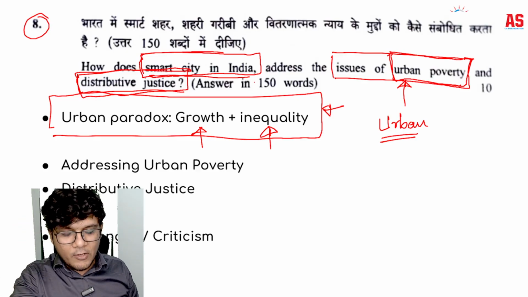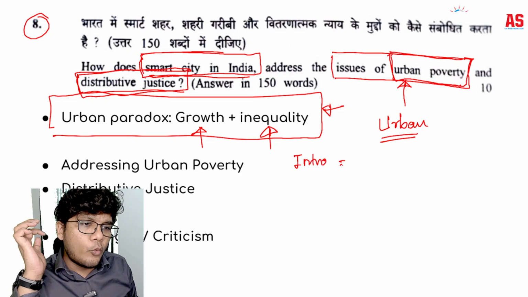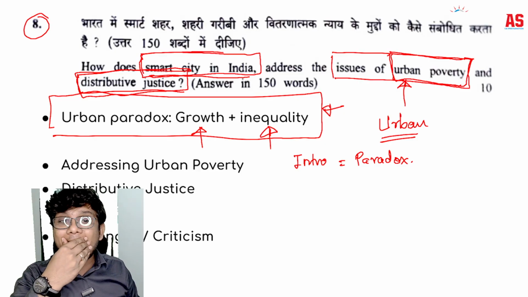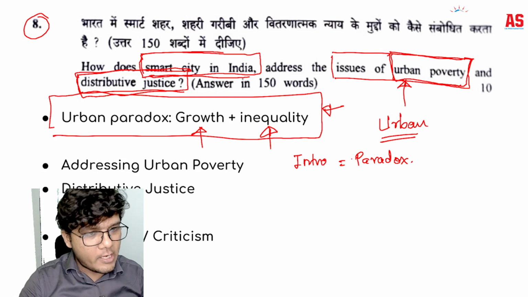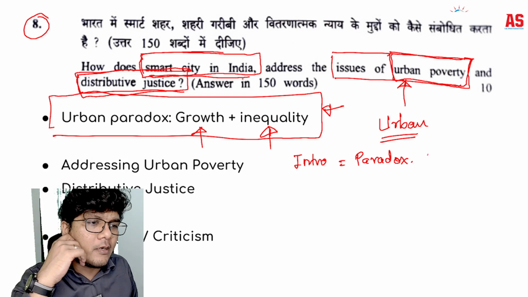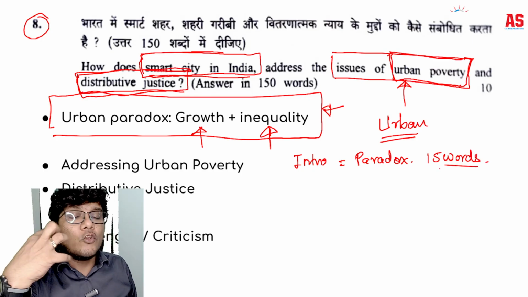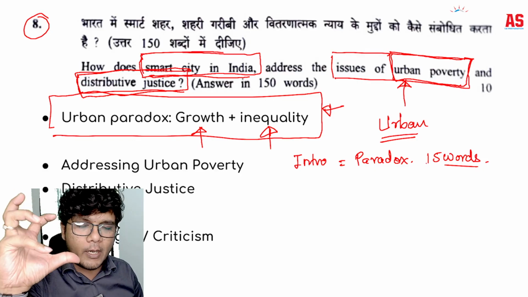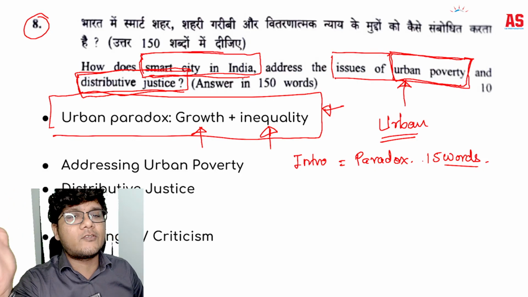So I hope that's clear. So this is how you start. First, you talk about the introduction. In the introduction, you will be talking about the paradox that exists, that India is growing but inequality is still there, and distributive justice. If it's not there, it is going to lead to inequality. So you can mention the paradox over here in roundabout 15 words. Be very simple and straightforward. You will be tempted to write amazing rosy words, phrases, quotes. Avoid that. It's going to eat up your words and not going to address the question.